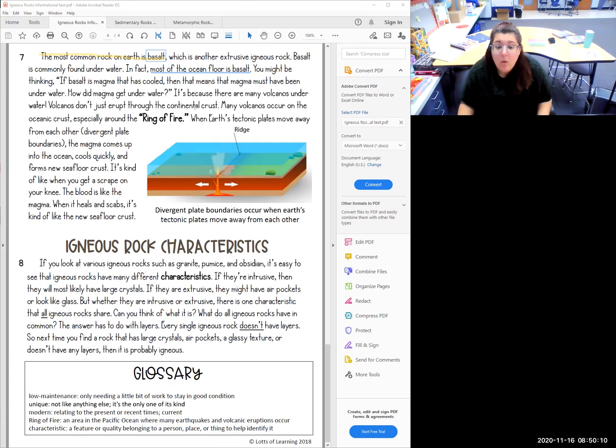All right, so this whole paragraph was about basalt and that it's underwater and most of the ocean floor is made out of it. Then they tell us why that happens. It's because there are many volcanoes underwater.